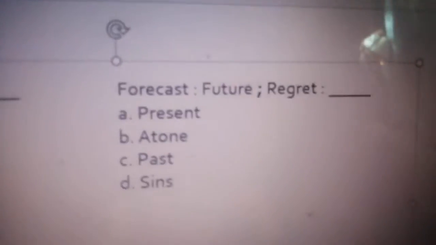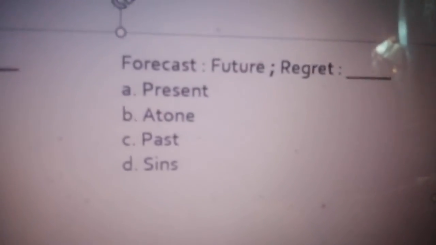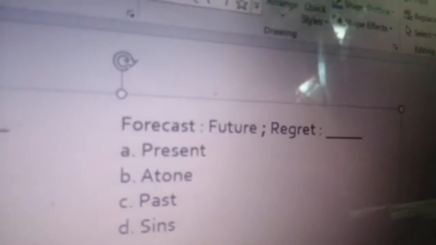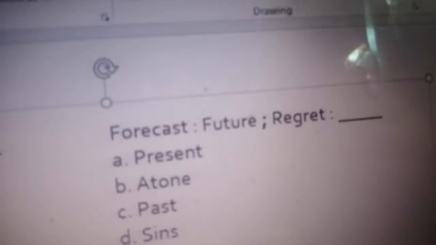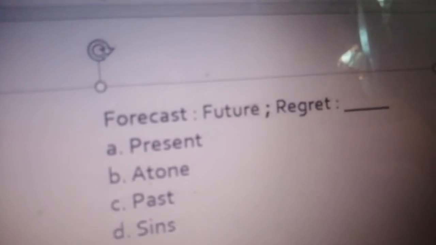So regret, this is ambiguous because you might say sin, regret, sin, but we are regretting something. What do you regret? It's something in the past. You forecast, you predict something in the future. You regret something in the past, not sin, because you regret something from the sin is wrong. You regret something from the present is not plausible. You regret something from atone. So C is the most plausible answer.